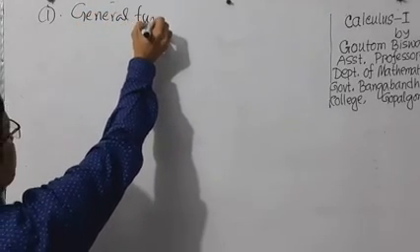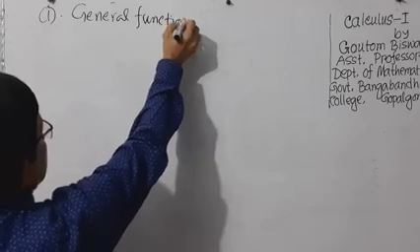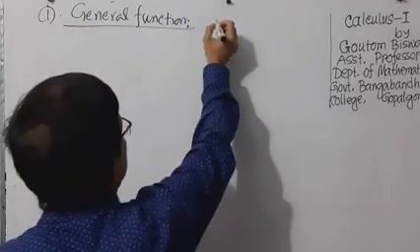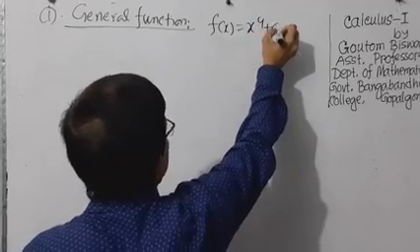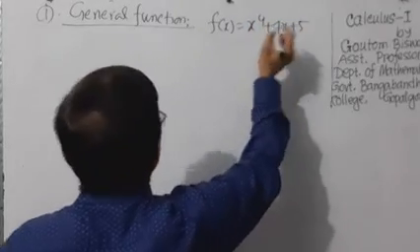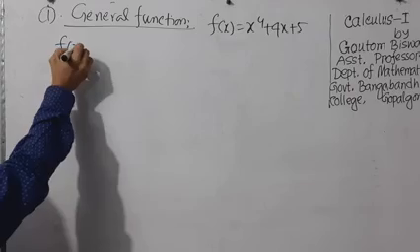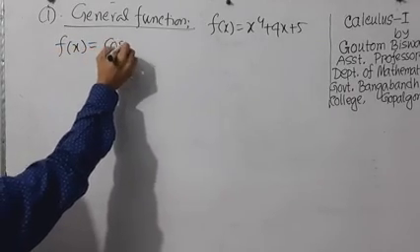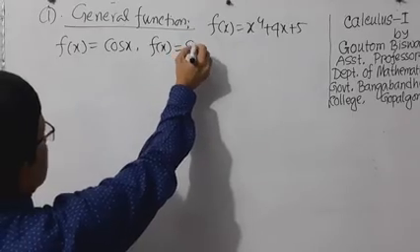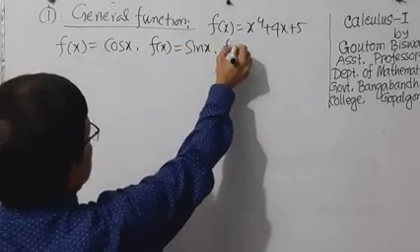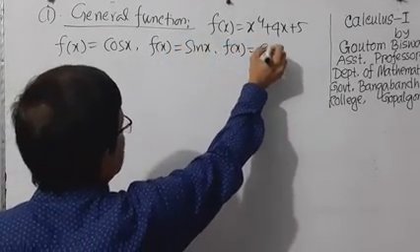General function: f of x equal x to the power 4 plus 4x plus 5. f of x equal cos x, f of x equal sin x, f of x equal e to the power x.